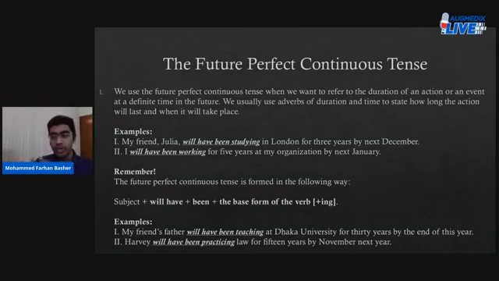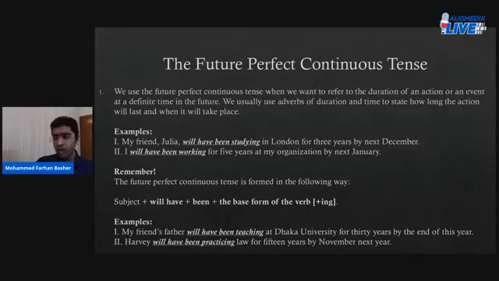Okay. Now remember, how do we construct sentences in the future perfect continuous tense? We do so by having the subject first, followed by will have or shall have, if need be, plus been, plus the base form of the verb, and add ing to that verb. Let's take a look at the examples under the heading. Remember, number 1,